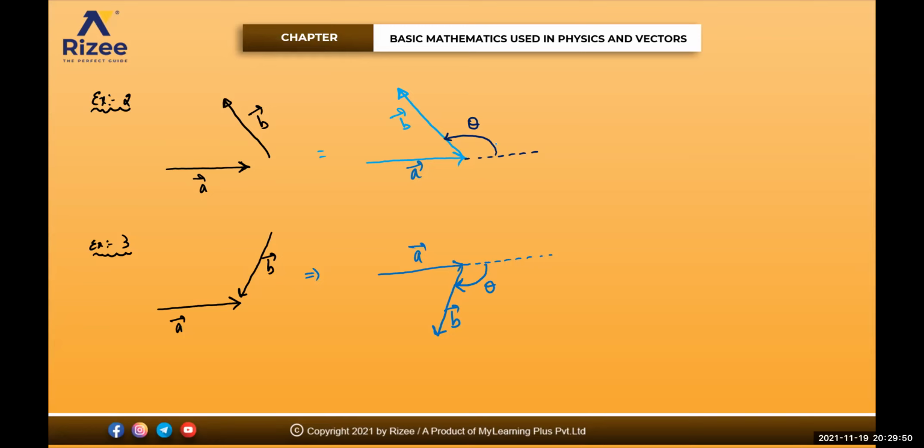Yeah, extend A bar and make the angle with the extended vector with the second vector. That will give me the answer. Sure. Shall I give you one example? One problem, will you do it?